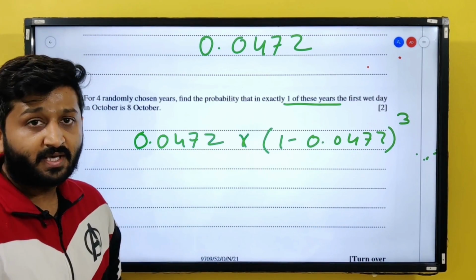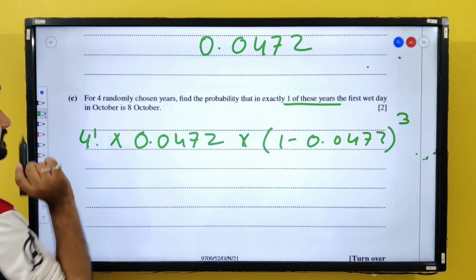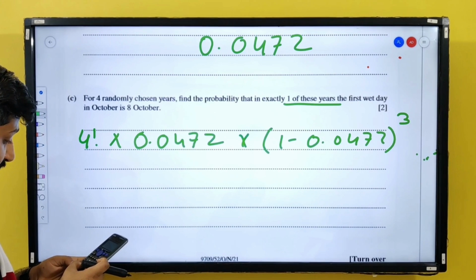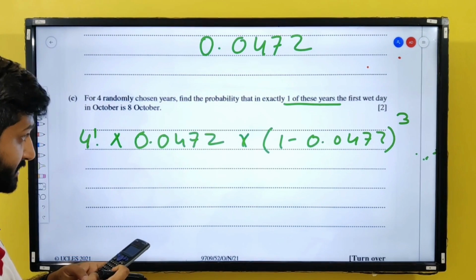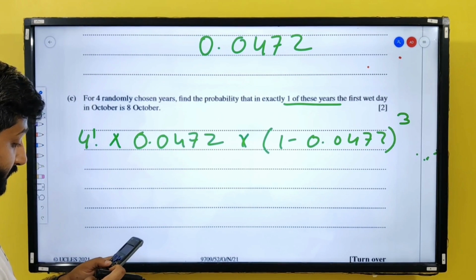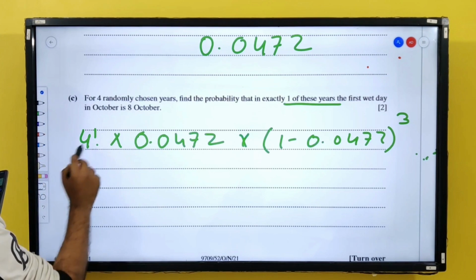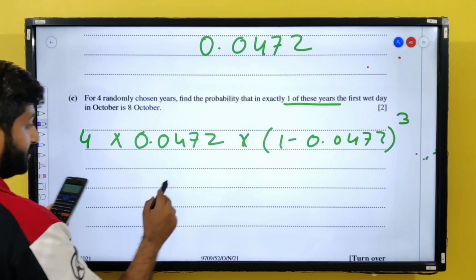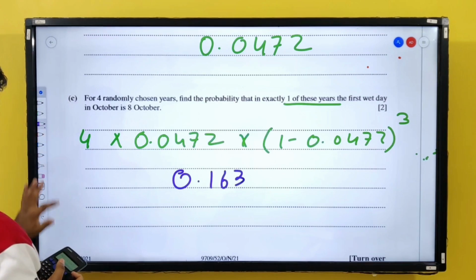But this also can be arranged in 4 ways. So 0.0472 into 1 minus 0.0472 power 3 into, not 4 factorial, sorry, this is going to be 4. So the answer is 0.163. Next question.